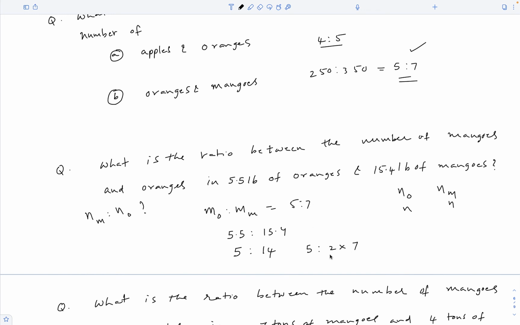So there is a multiplier of 2 before this 7. So we have to multiply this n also with 2. It becomes n to 2 times n, or 1 to 2. That is the ratio between the number of oranges and the number of mangoes. But we are asked for this ratio, so it would be 2 to 1. So there would be twice as many mangoes as there are oranges.